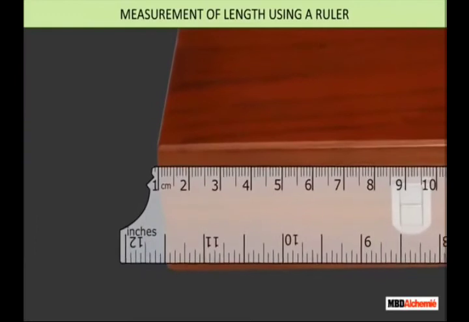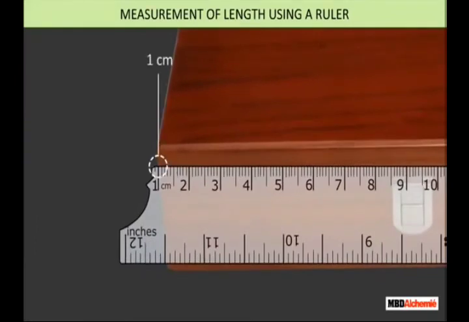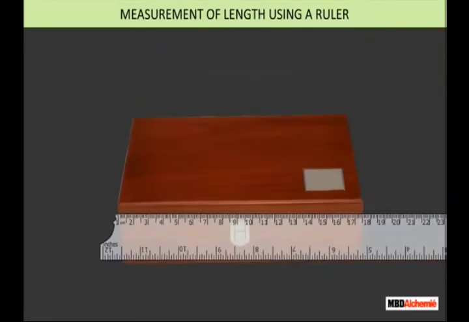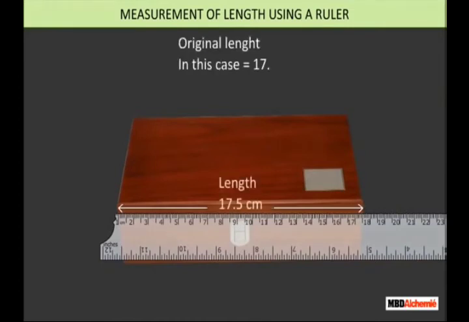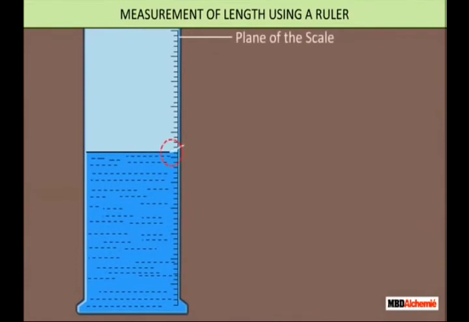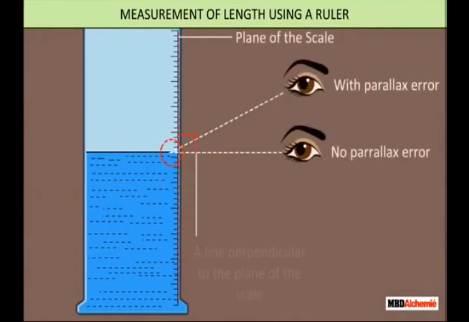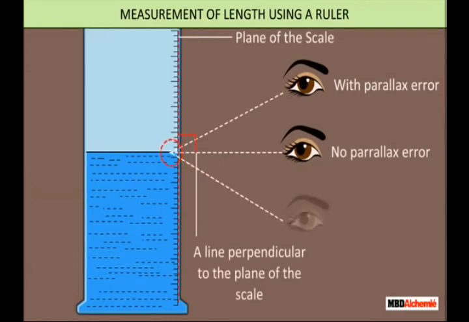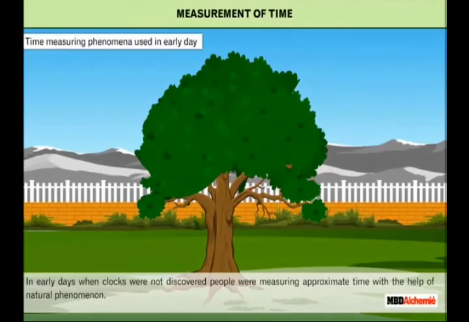Look here. If the scale is broken, then you have to start from 1 centimeter, and finally you will get the distance, from which you have to subtract. Okay, and the plane of the scale. So suppose here you can see the correct measurement. But when you look from a different angle, there may be a possibility of error. Okay, so the line of sight should be perpendicular to the plane of the scale.